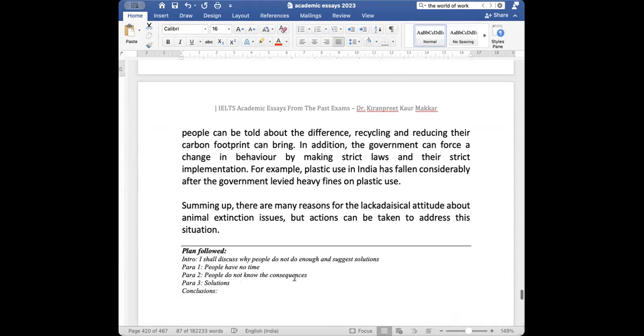Summing up, there are many reasons for the lackadaisical attitude, indifferent attitude. Okay? Now learn the word lackadaisical.